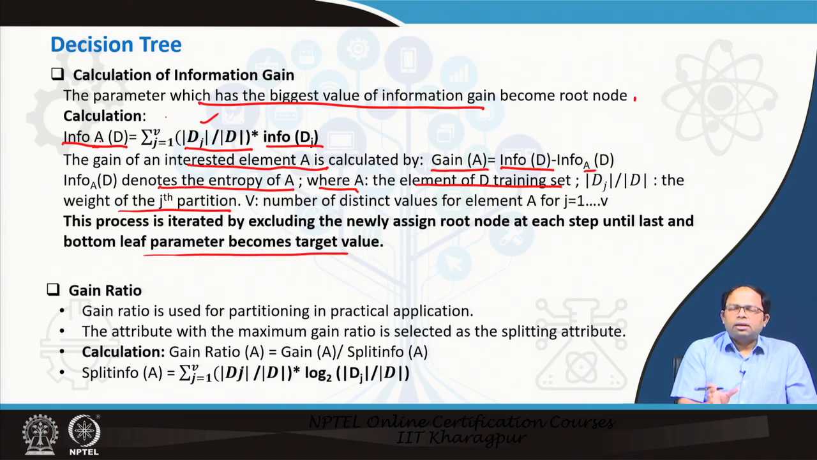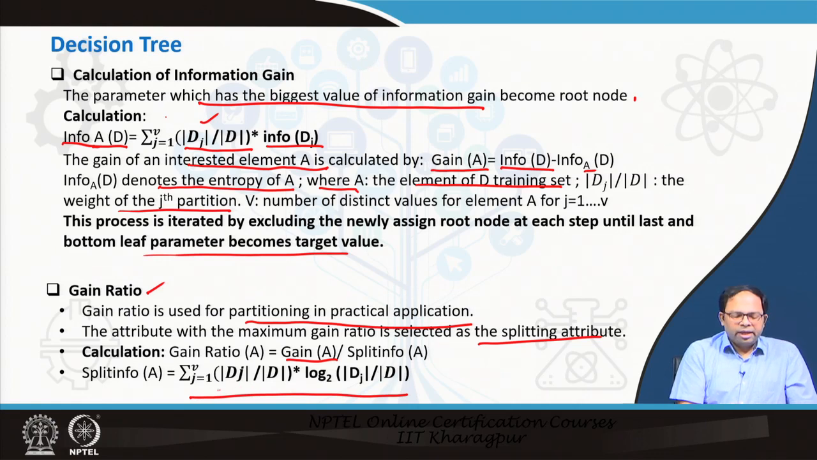So, for that particular data set, this is how we do that. Instead of determining information gain, we can also use the parameter gain ratio. Gain ratio is also used for partitioning in practical applications. The attribute with the maximum gain ratio is selected as the splitting attribute, and the calculation of gain ratio is gain A divided by split info A, and split info A is calculated using this particular formula.